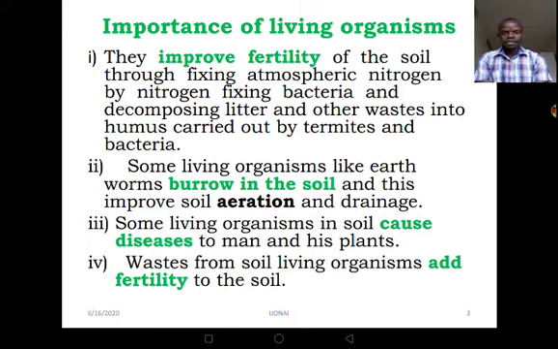The next one, some of these living organisms in the soil can cause diseases to man and his plants. Do you realize that there are some diseases which are caused by bacteria? And these diseases can affect both the plants and at the same time man. Now, the wastes from soil living organisms add fertility to the soil. Which wastes are these? These wastes can be from these earthworms and also from other organisms. When they decay, they form humus and eventually improve the soil fertility.